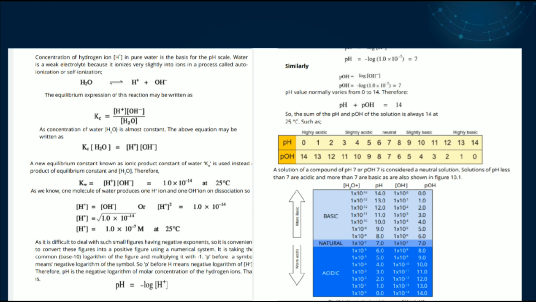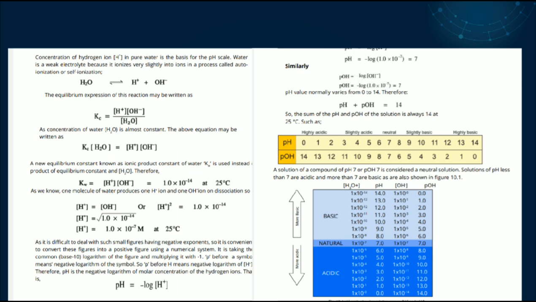Water is a weak electrolyte because it ionizes very slightly into ions in a process called autoionization or self-ionization. It changes into its ions: H2O reversible reaction H positive plus OH negative. Water ionizes into hydrogen ions and hydroxyl ions.